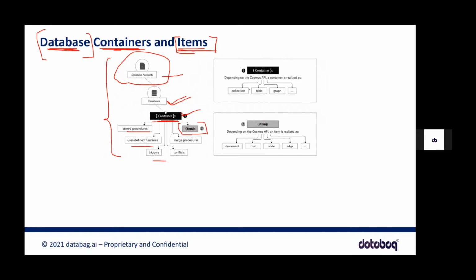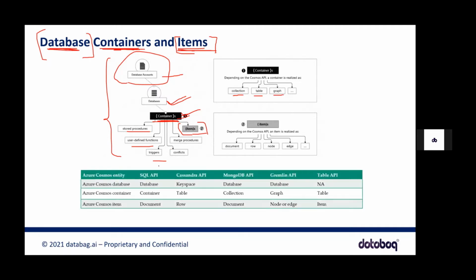Again, depending on the API, the names might change a little bit here and there. So here we call them containers, and for MongoDB API, I think we call them collections. For table API, we call them tables. For Gremlin API, we call them graphs. It's just the naming change, but at the end, the hierarchy still remains the same. But this is really important: when you're talking about a specific API, you need to use the same naming convention. I think that's the reason we have this table here. For SQL API, the database you call database, the container you call container, and the item, you can call document, or you can also call item.